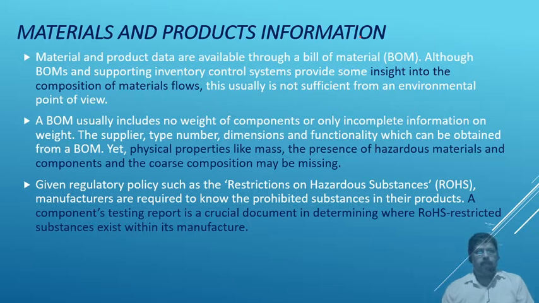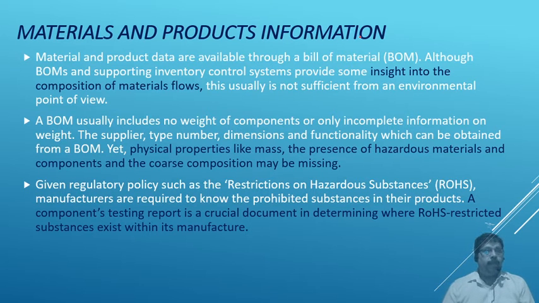So when a bill of material is given, the information it includes is not information regarding the environment. You may be thinking why we are discussing this bill of material.